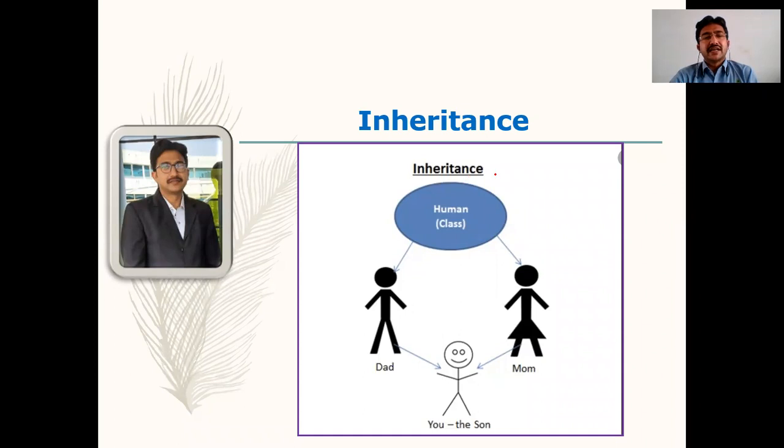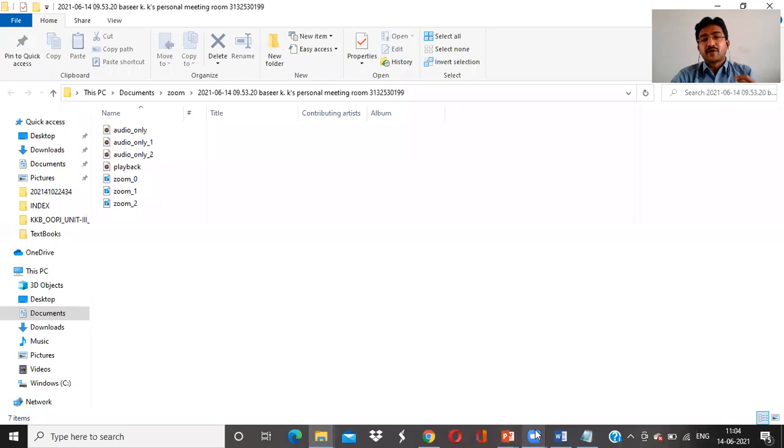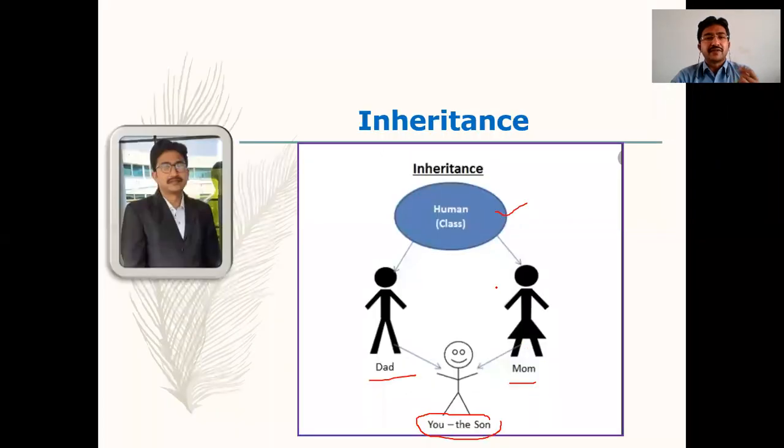If you see in this figure, say for example, there is a class called human. Here the humans are dad and mom. Now from dad and mom, the daughter or the son is going to be acquiring the properties from the dad and mom. So dad and mom are the parents, and the daughter is called the child, or the son is called the child. So acquiring the properties from the parent class by the child class is called inheritance. Here the parent class is called the superclass and the child class is called the subclass.